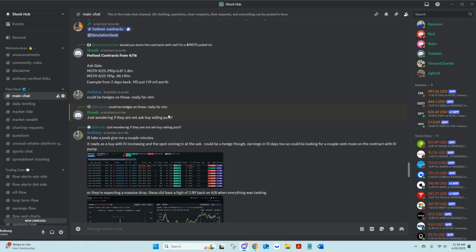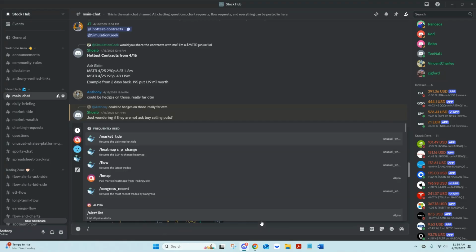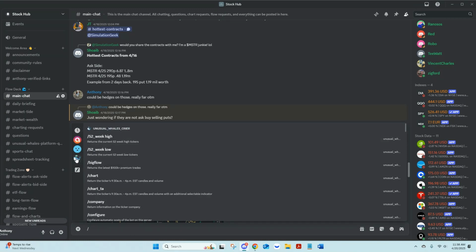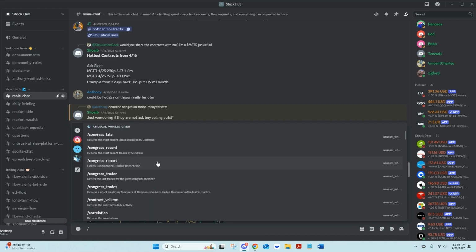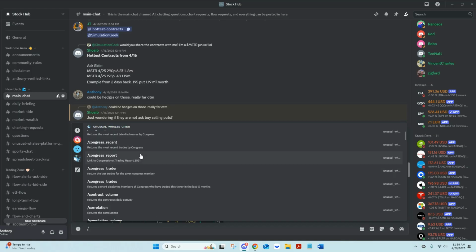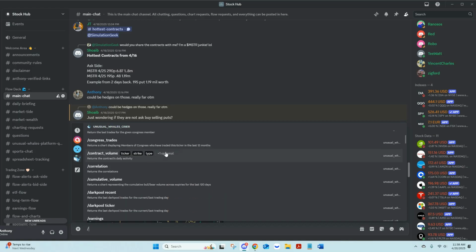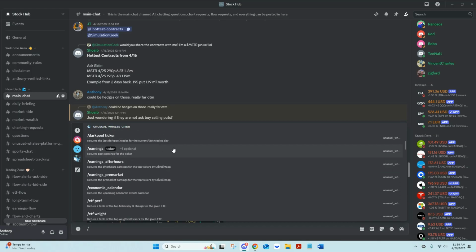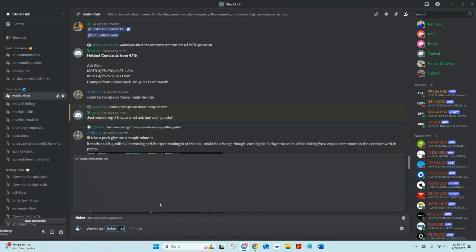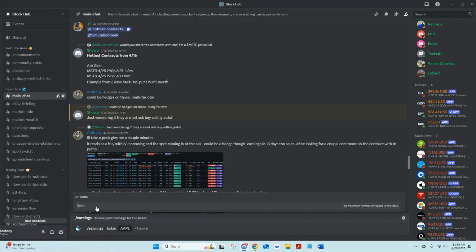And for those wondering too, we do have the Unusual Whales bot. To use that and use some of its data, you just do that backslash. You just click on that Unusual Whales there, and if you want to look at anything in here, if you want to pull out something, like if you wanted to pull out earnings and look up Apple earnings, you just pull it in here.